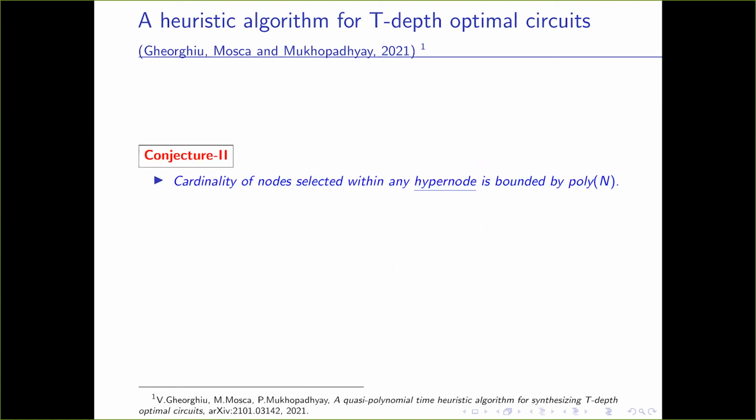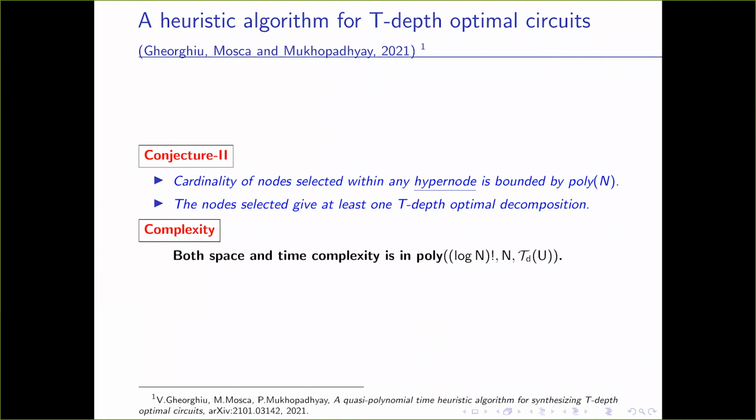Here our conjecture is that the cardinality of nodes selected within any hypernode is bounded by a polynomial in capital N, and the nodes selected give at least one T-depth optimal decomposition. So this gives us a space and time complexity polynomial in log n factorial, capital N, and T-depth of U. It is this log n factorial for which we say ours is a quasi-polynomial algorithm.